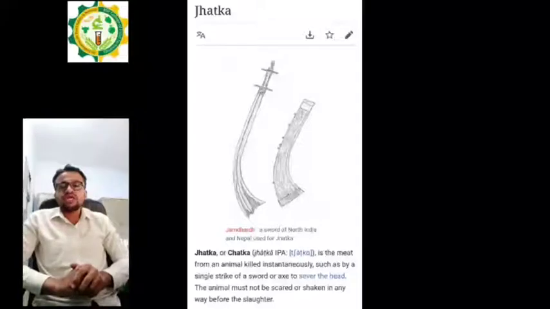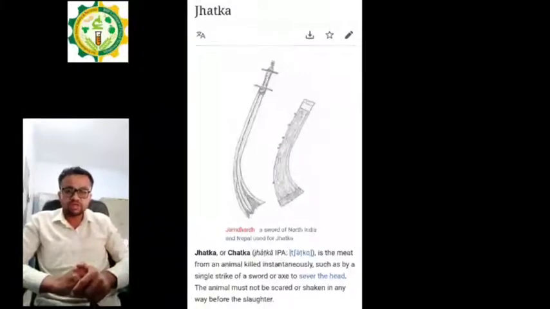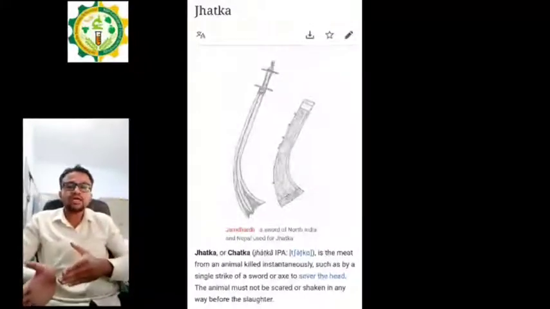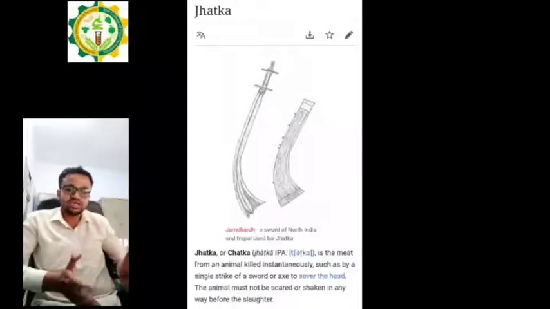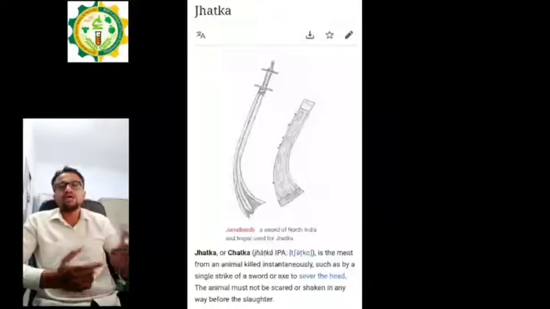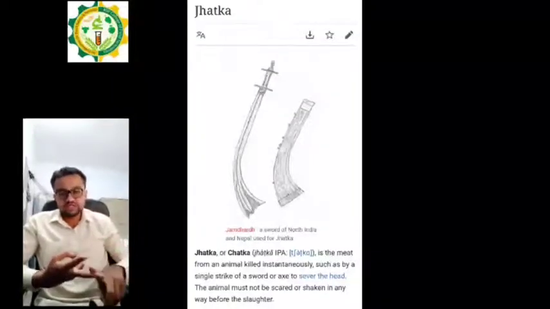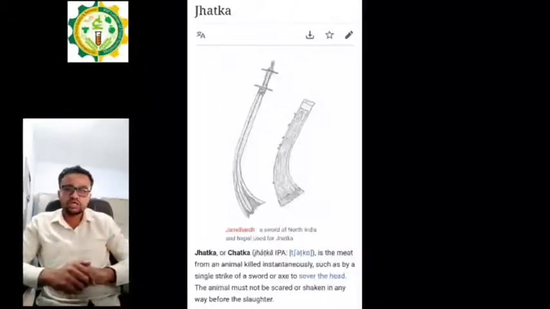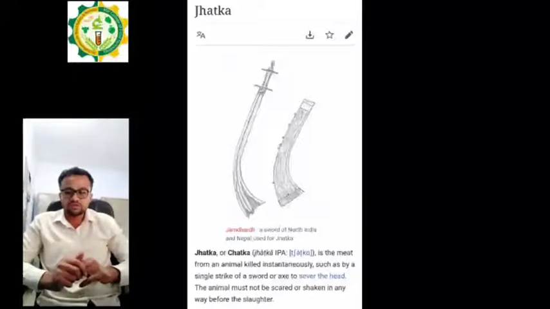So we have discussed a few of the slaughtering methods. The first classification is humane, and the second classification is the traditional method. And in the traditional method there are various types: the African method, jhatka method, halal method, and Jewish method. Okay, so these are all the methods of slaughtering.